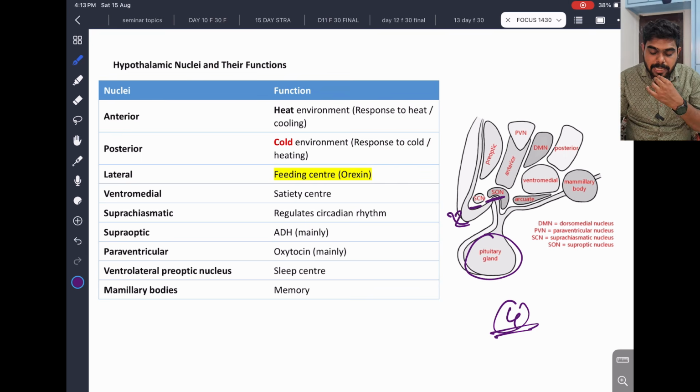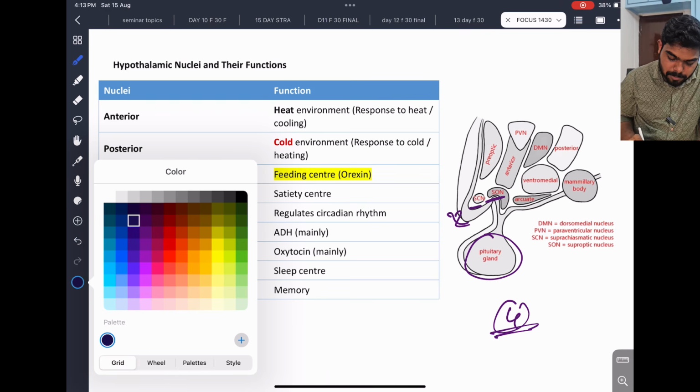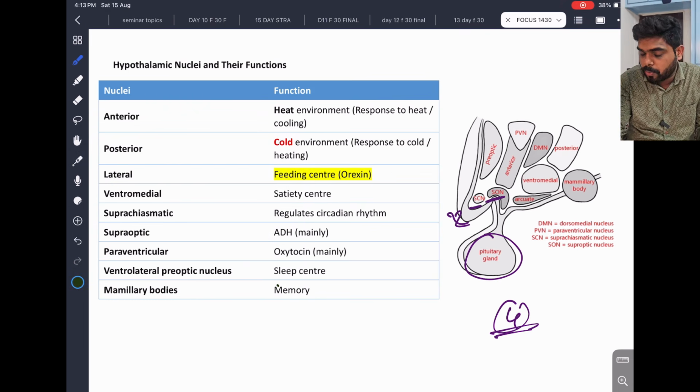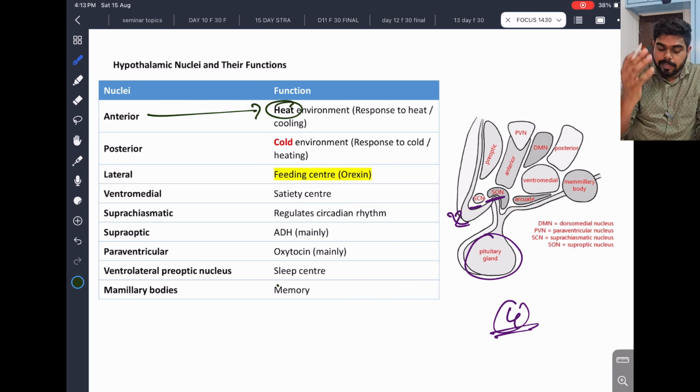The mammillary body you can see. This is very important, and you should know at least a few of them. It's very simple once you know some basic things. We know the physiology, hormone synthesis from the pituitary. So it is easy. You should know that anterior is heat, and posterior is cold. Very important.